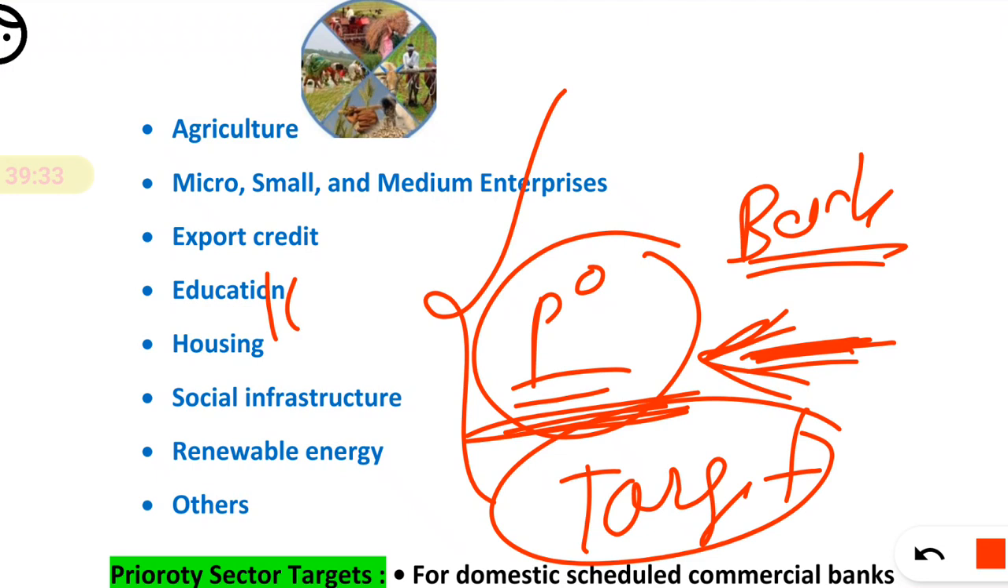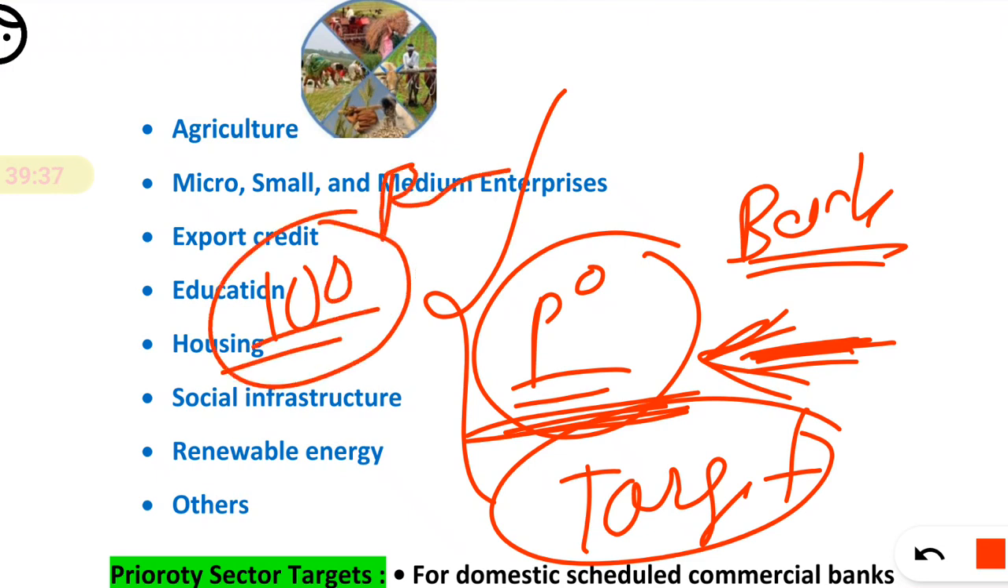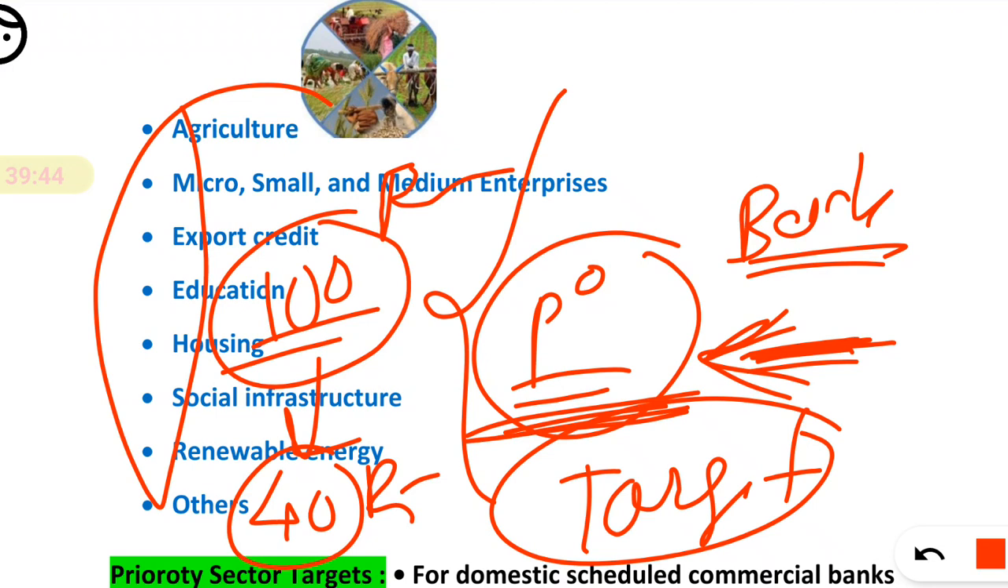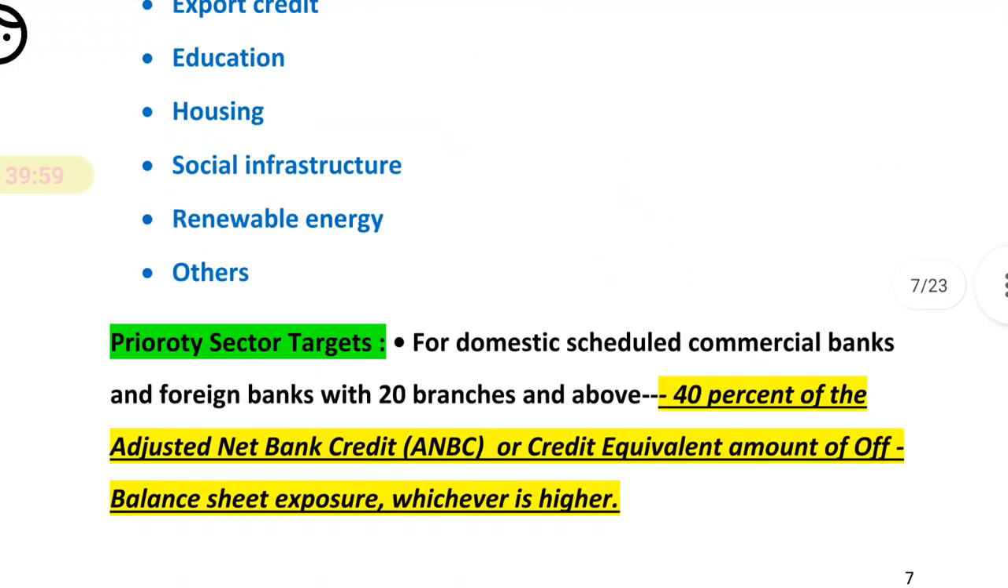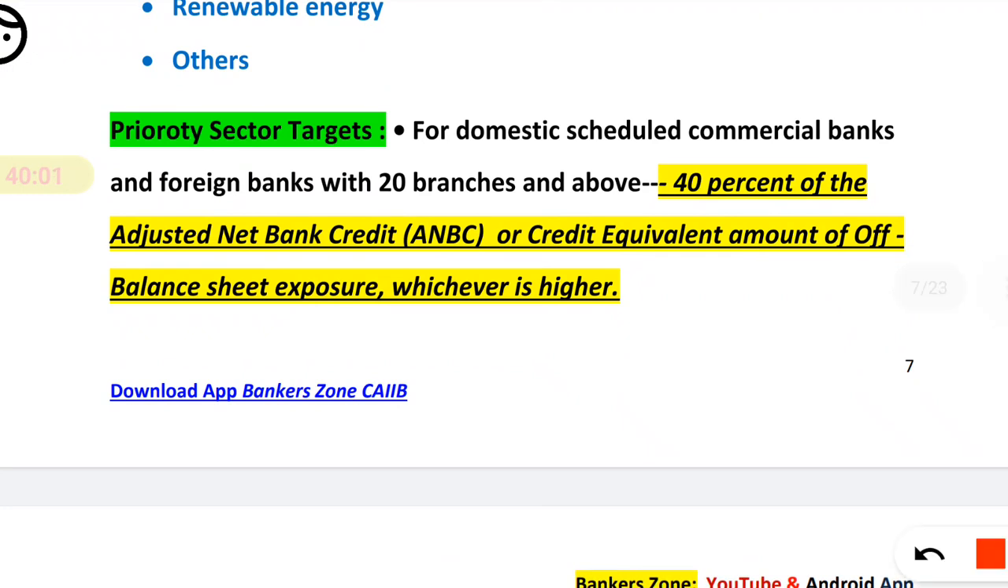For example, if you are giving a total of 100 rupees as loans, then out of that 100 rupees, 40 rupees of loan should be given to the priority sector. That means priority should be given. That means out of 100 rupees, 40 rupees should be given to these priority sectors. And this is the standard guideline from the RBI. Okay, so these are the priority sector targets which we are going to discuss.